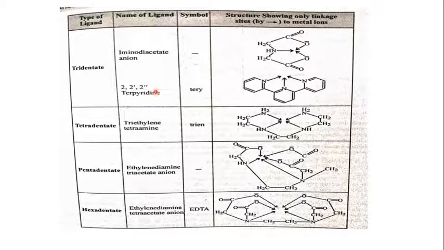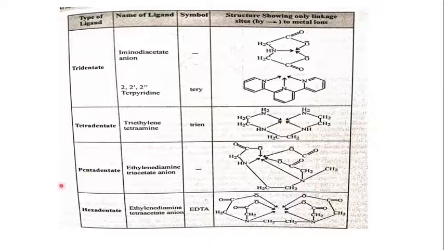Then you have 2,2 prime, 2 double prime terpyridine, where the structure is shown in the figure here, and there are three nitrogen atoms which are going to donate their pair of electrons. Then you have tetradentate. An example is triethylene tetraamine, where four nitrogen centers, 1, 2, 3, and 4, are going to donate their pair of electrons to the metal.